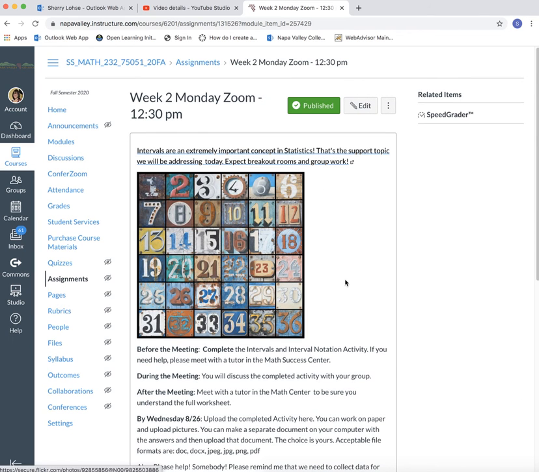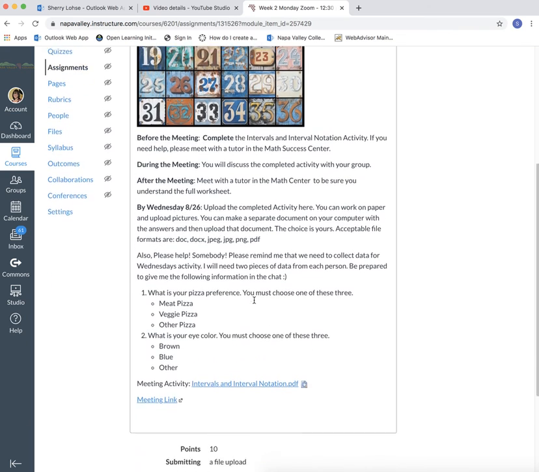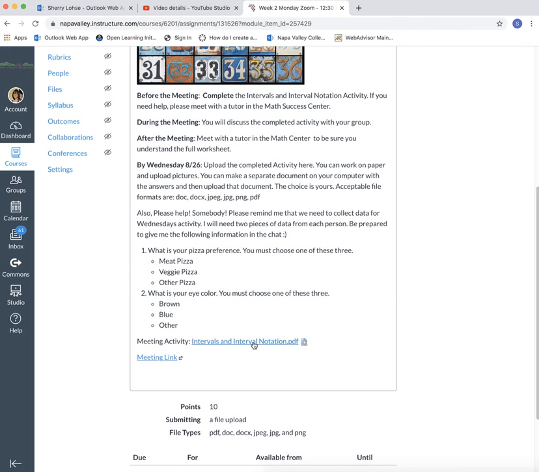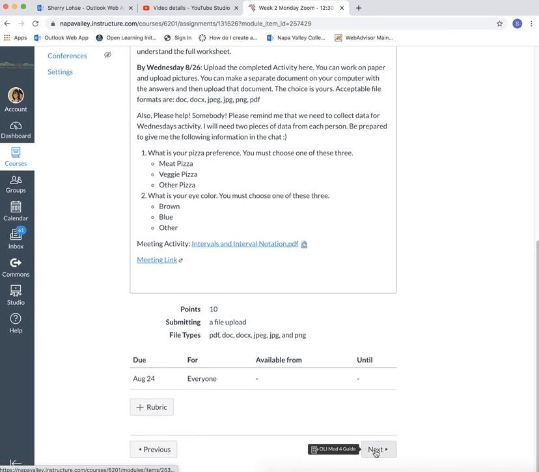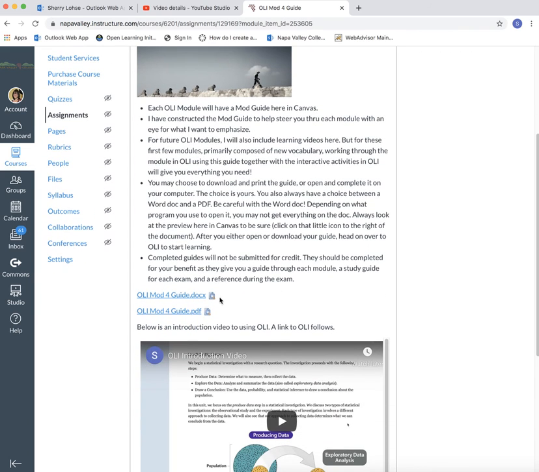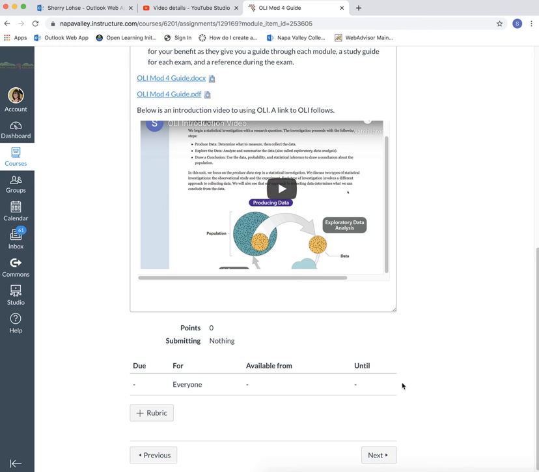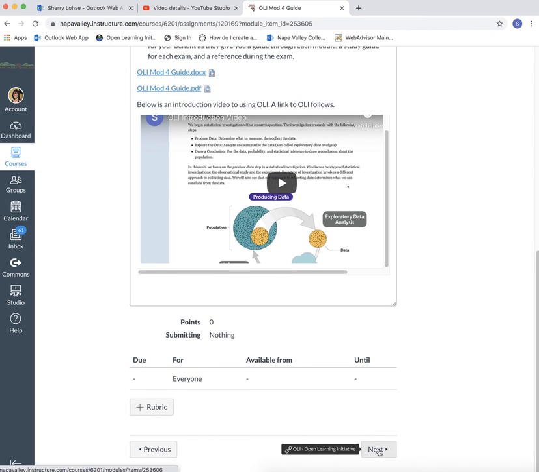So everything you need for the Zoom is right here. It tells you what you're going to do before the meeting, during the meeting, after the meeting, and when you need to upload that activity. Here's that activity for you to download and the link to our meeting. Next thing on that list was OLI Mod 4 Guide. And here's just a little video introduction to OLI if you want to watch that.